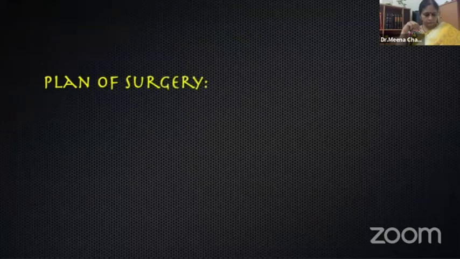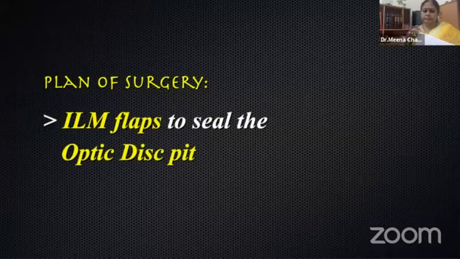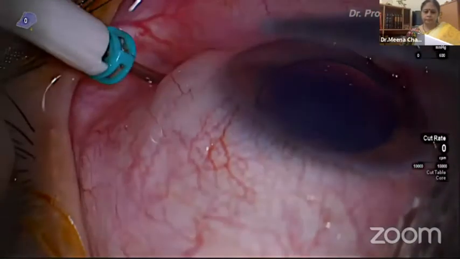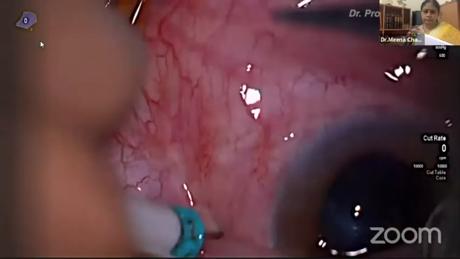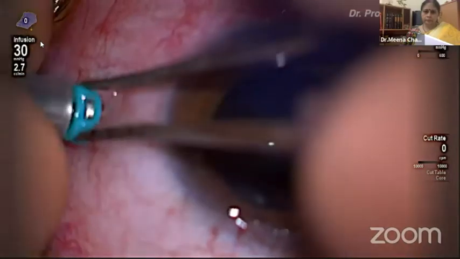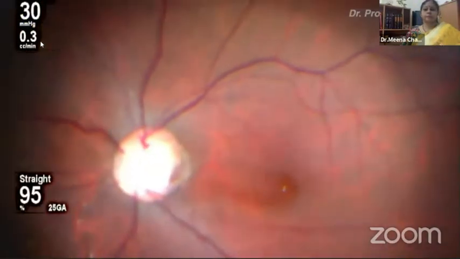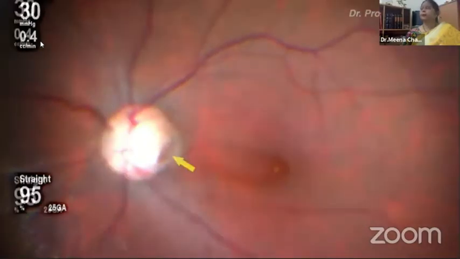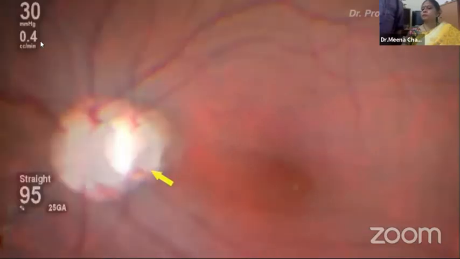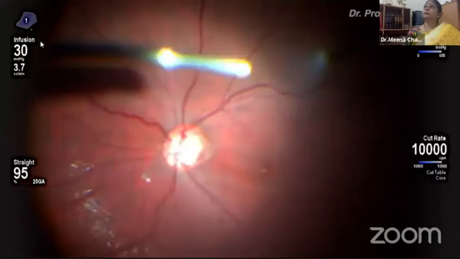Here we plan for a novel technique of ILM flaps to seal the optic disc pit. Standard 3 ports are made 4 mm from the limbus as it is a phakic patient. We can see the congenital optic disc pit in the temporal margin of the disc and an altered reflex of the fovea, which is due to the presence of the fluid collection. We start with a core vitrectomy.